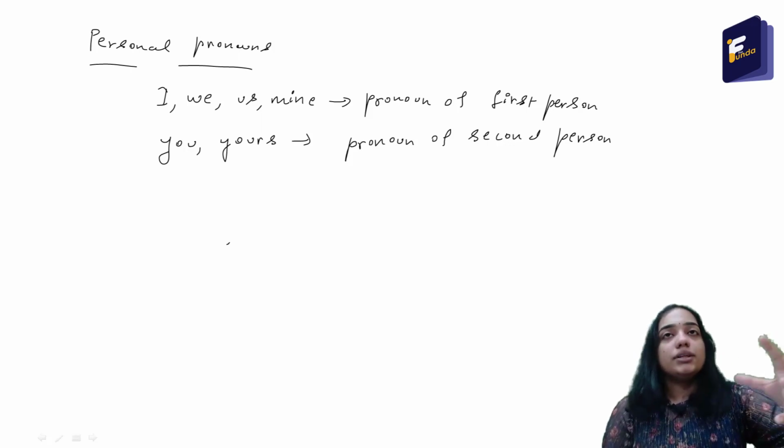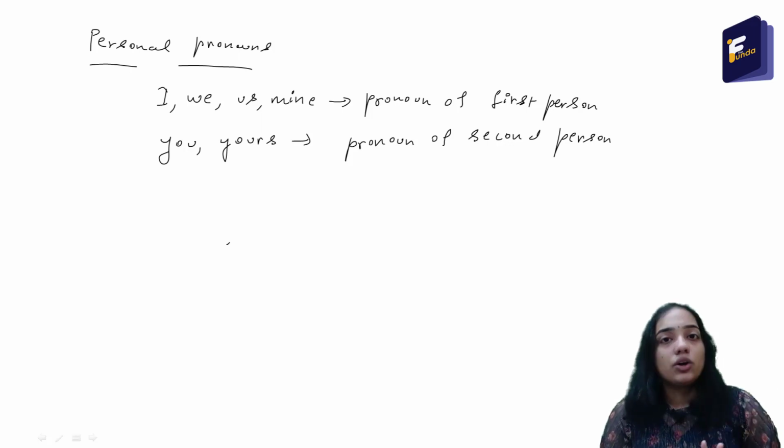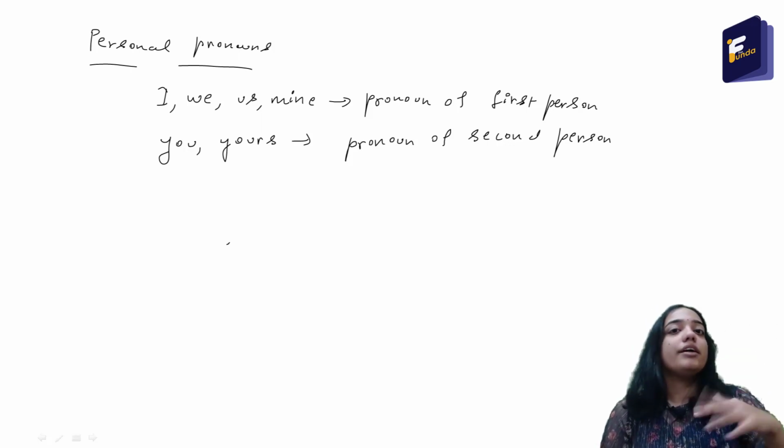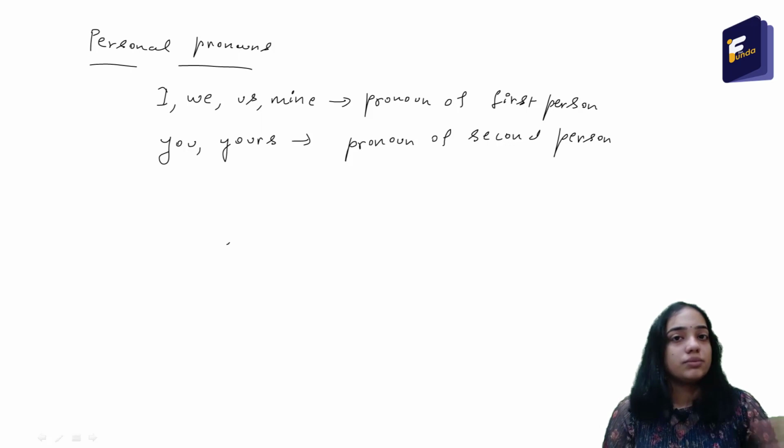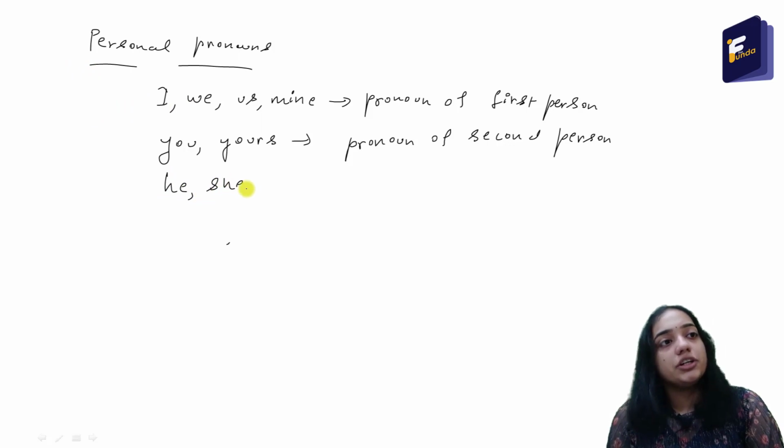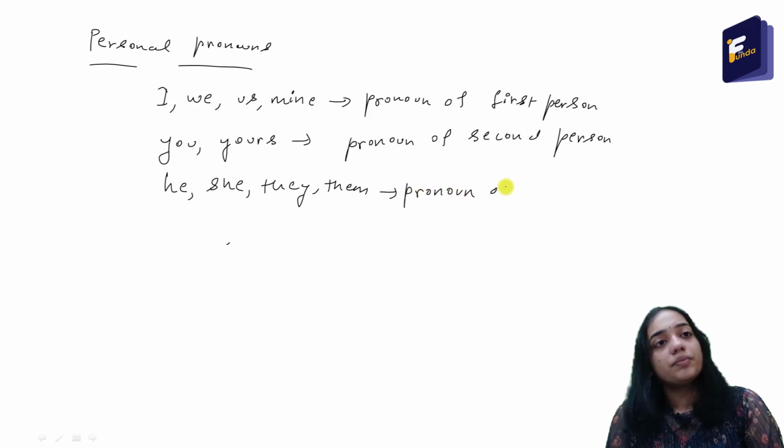That is, leaving those two people who are talking, all the rest refer to the pronoun of third person. Simple. So he, she, they, them refer to the pronoun of third person.